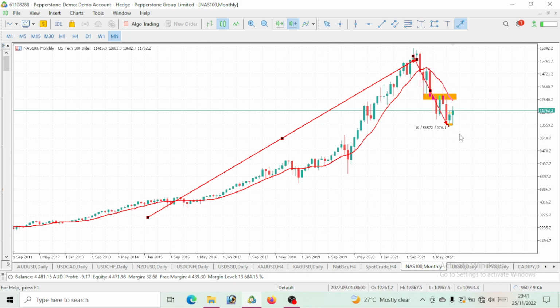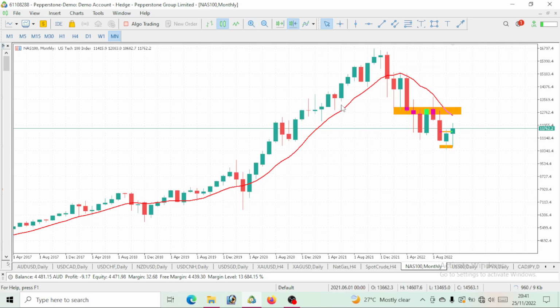Then all of a sudden the price started dropping, and if you notice, I've included this moving average, which is a 10 period moving average. This 10 period moving average will be able to guide us on how we place such trends. So we all know that once the price is above the 10 period moving average, then it is a buy, we have to go long, right? But once it is below it, then it is a sell, we have to short. The 10 period moving average will guide us on the trend of this Nasdaq 100. So you see that this is a bullish move.